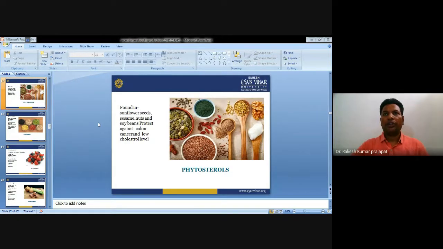Phytosterols are found in sunflower seeds, sesame, nuts, and soybean. They protect against colon cancer and lower the cholesterol level.